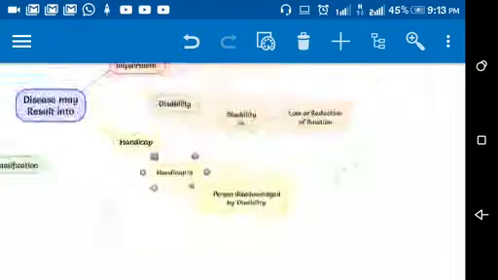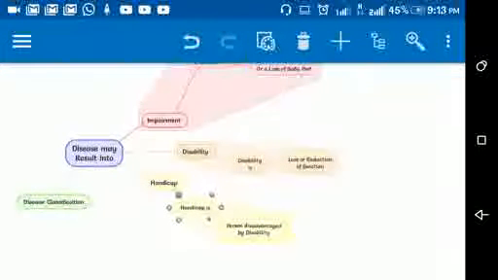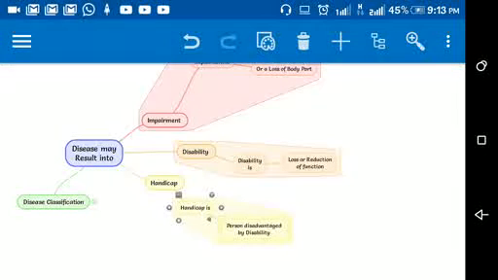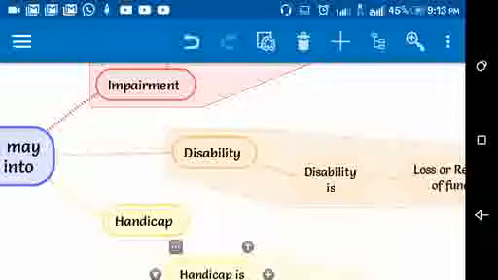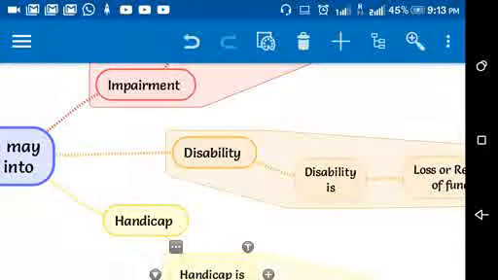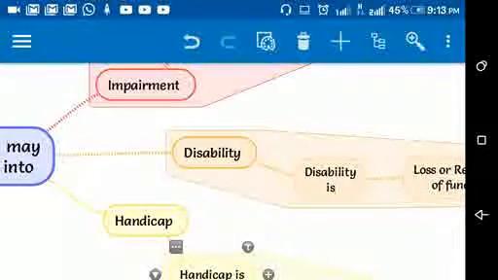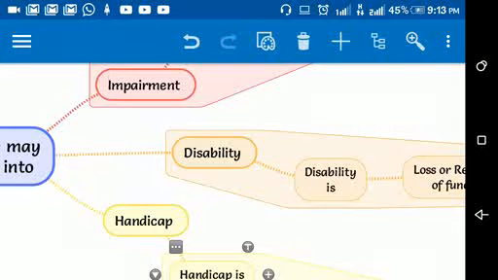So these are three things. Let me repeat it again as fast as I can. Disease may result in three things. Number one is impairment. Number two is disability. Number three is handicap. These three words are used interchangeably to describe such abnormalities.